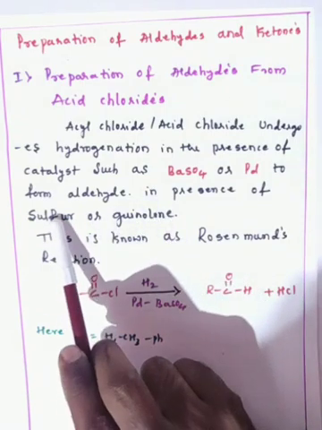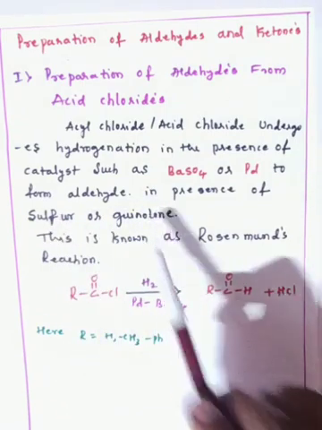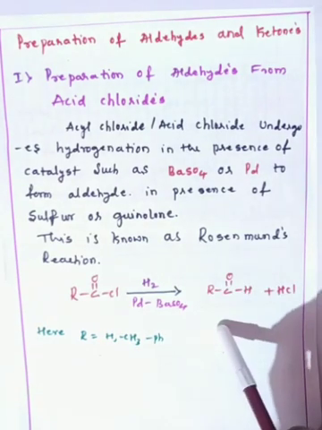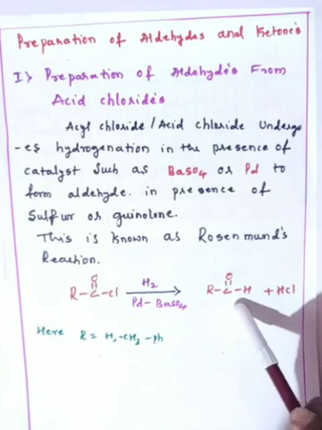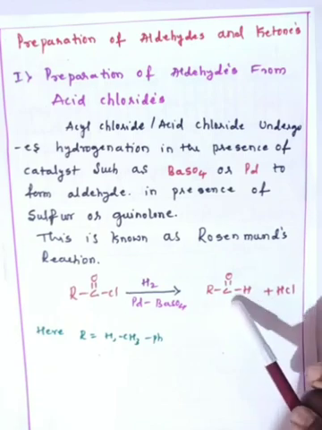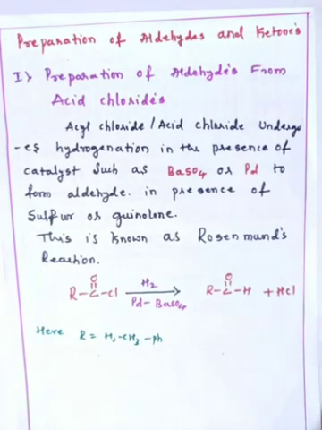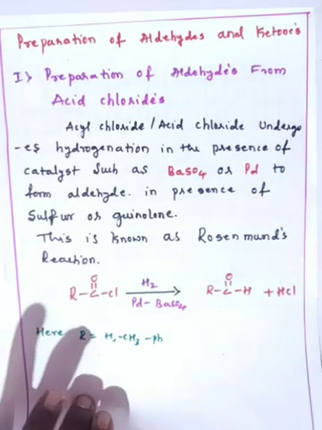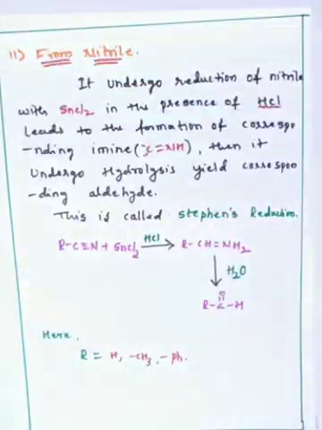So here the sulfur or quinoline helps to stop the reaction at this product only. It doesn't let the further oxidation of aldehydes into a carboxylic acid. So this is about the preparation of aldehydes from acid chlorides.